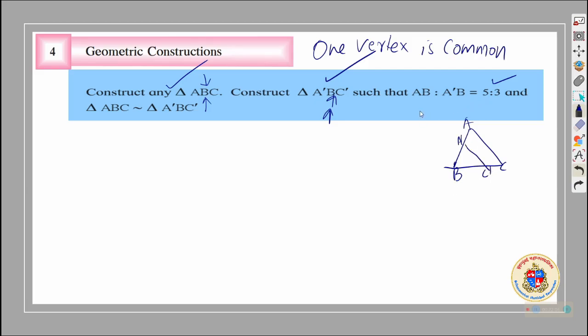But it is also given that AB to A dash B is 5 is to 3. AB and A dash B came out the same side, AC and A dash C dash. B is common. All conditions are satisfied. And we came to know that AB is bigger, because 5 is bigger than 3. And we are asked to construct A dash B C dash.